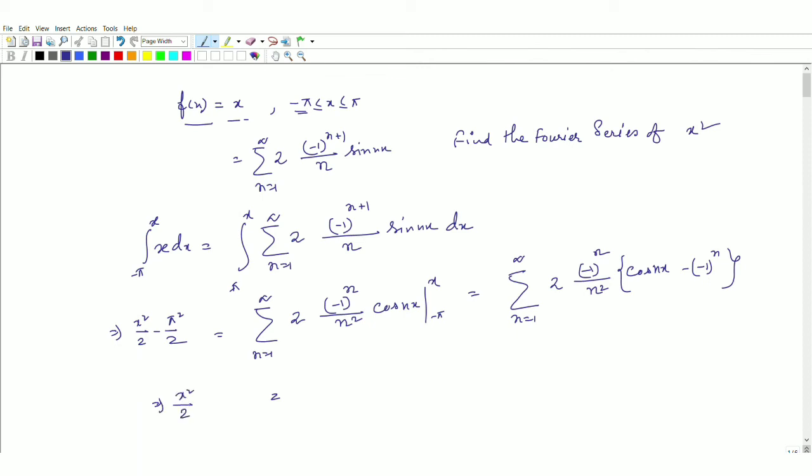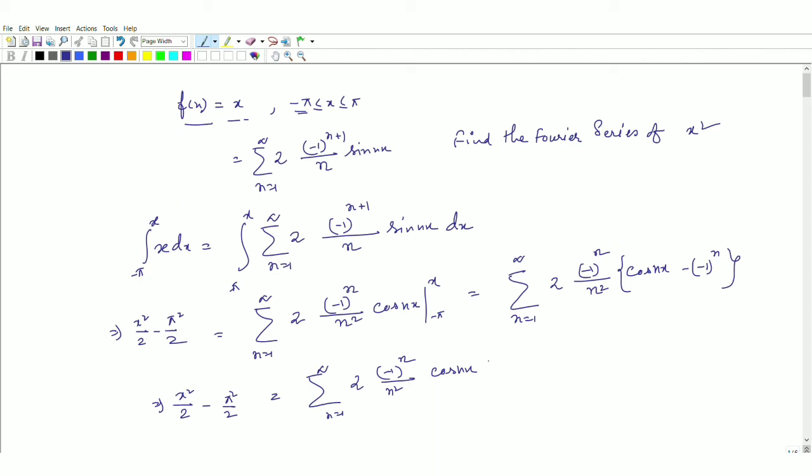x square by 2 minus pi square by 2, integration summation 1 to infinity 2 minus 1 to the power n square. So it will become cos nx, okay?